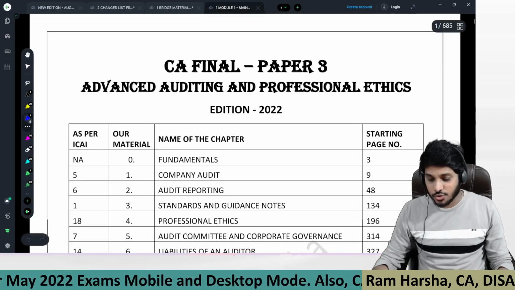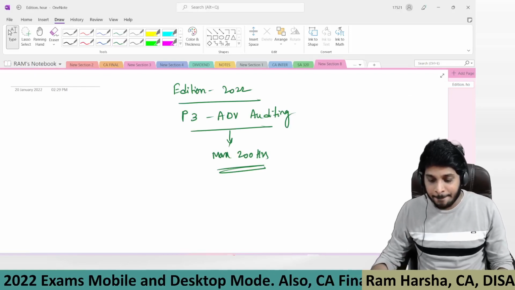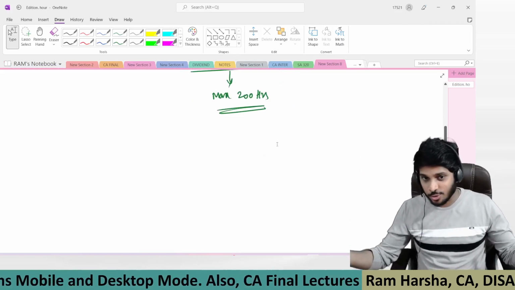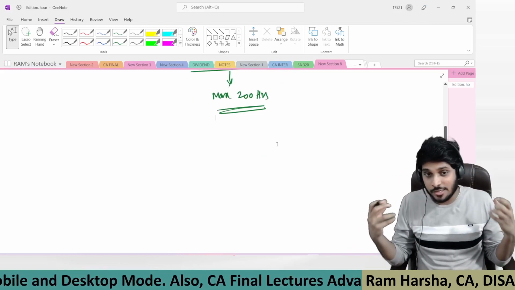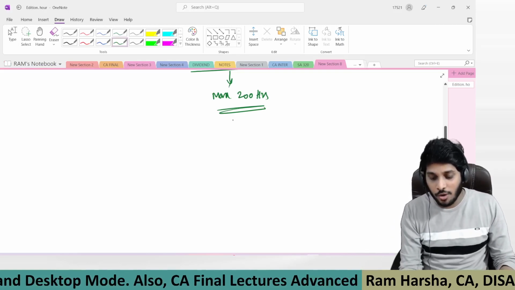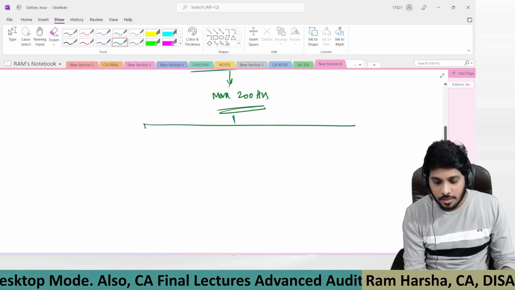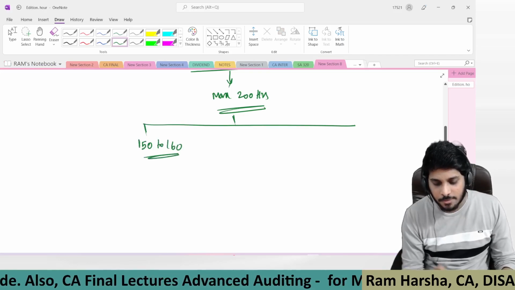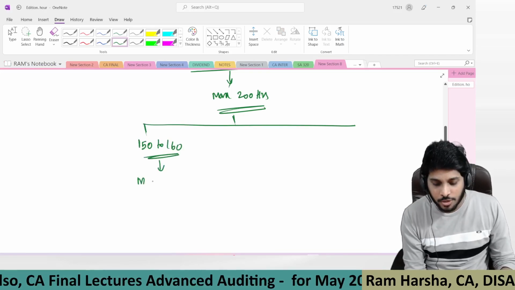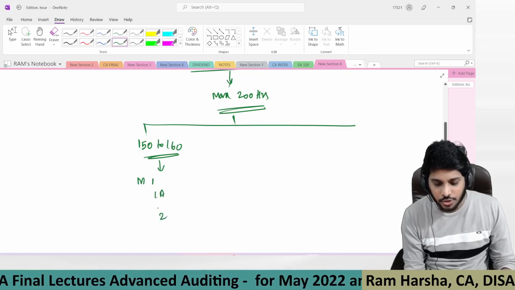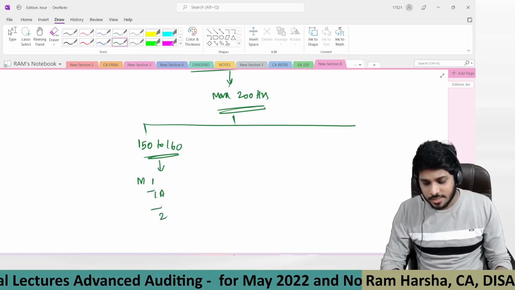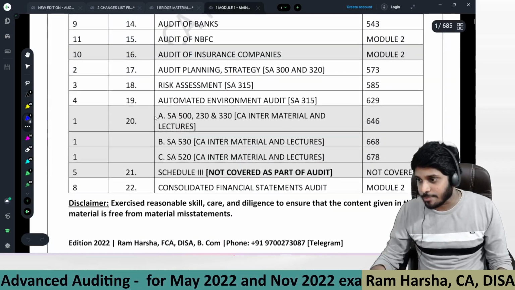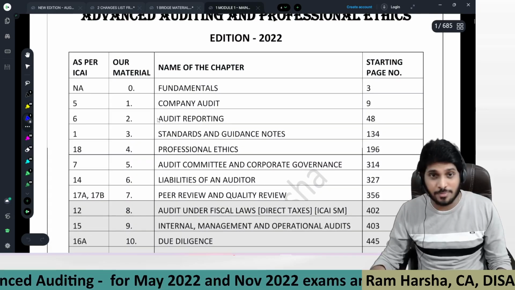How is that 200 hours going to split? At the beginning, you must know what you're going to do in audit and how you are going to decode this entire subject. In this 200 hours, approximately 150 to 160 hours are for module 1, 1A and module 2 explanation. And this entire module 1, 1A, 2 together consists of 22 chapters.